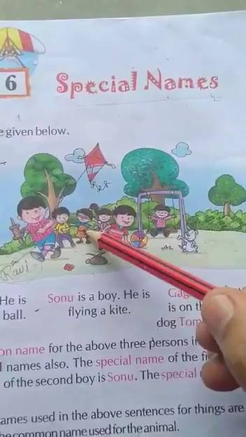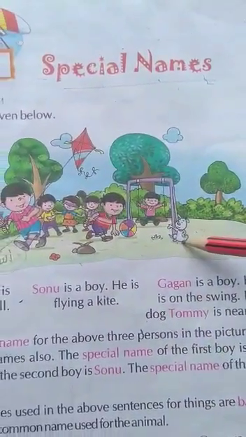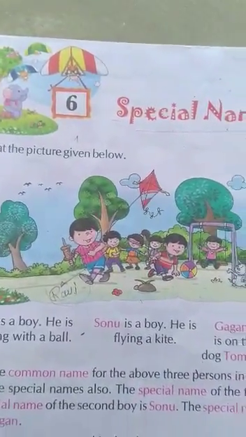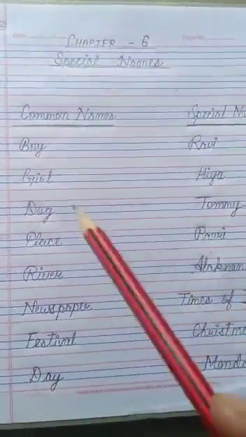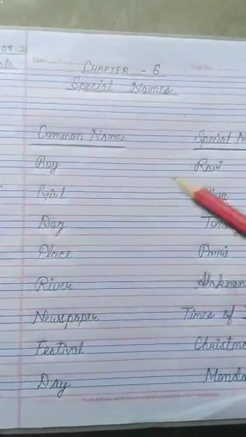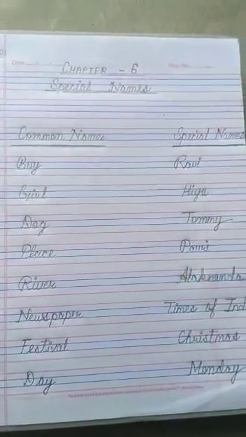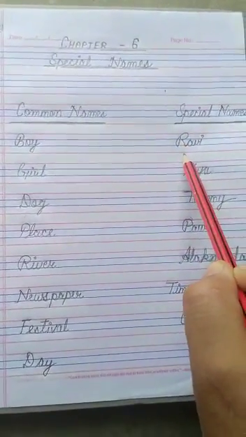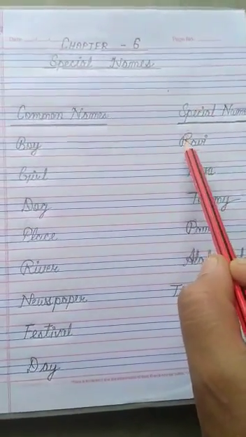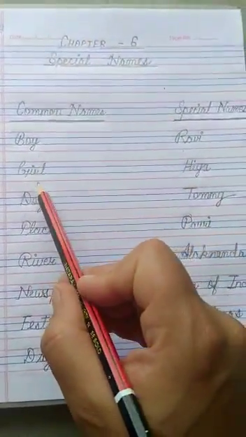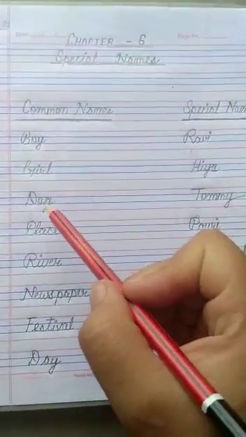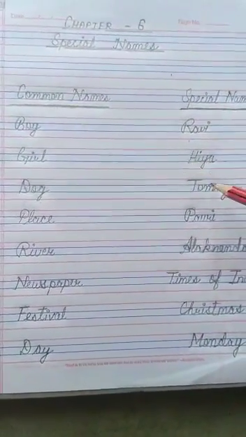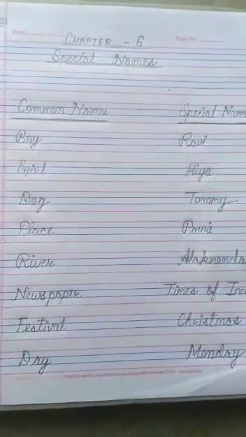Like this, the girl will also have a special name. This boy also. This ground also. I have written some examples for you to differentiate between common name and special name. Boy is a common name. If I will say Ravi, then it is a special name for this boy. Girl, Hiya is a special name for a girl. Dog, all of you have kept a special name for your pet. Suppose Tommy. So Tommy is the special name.